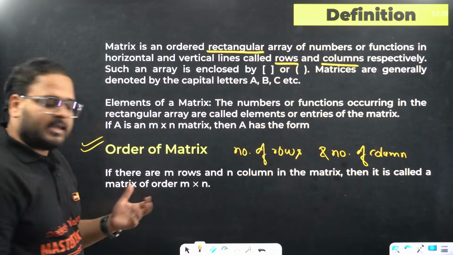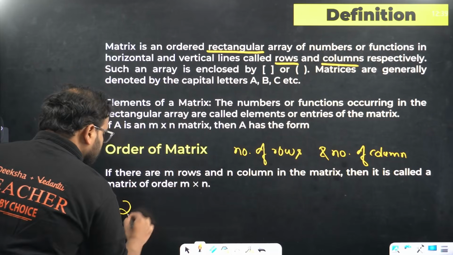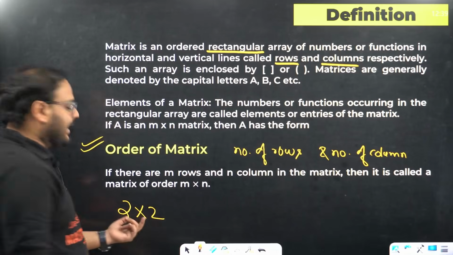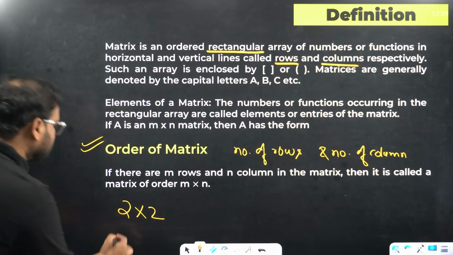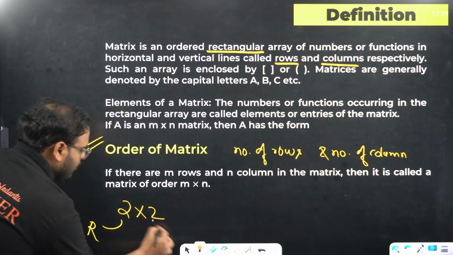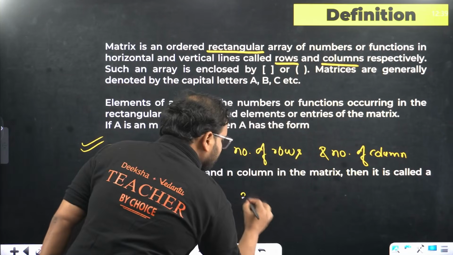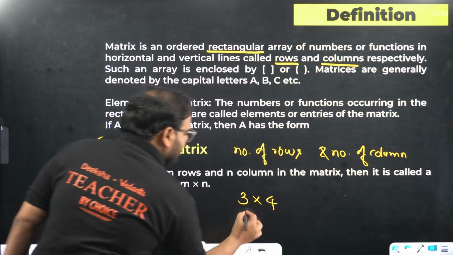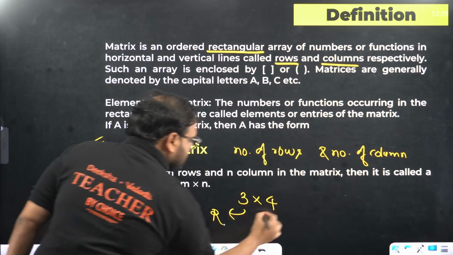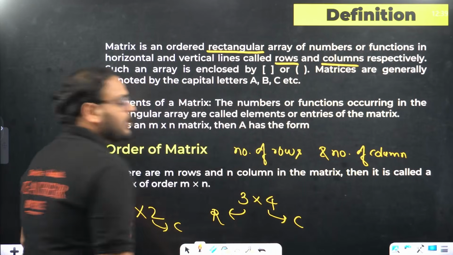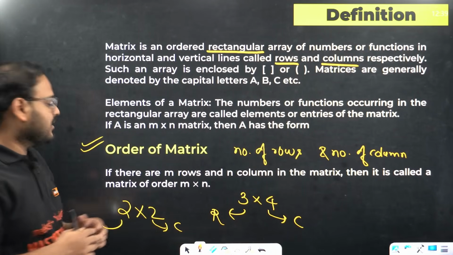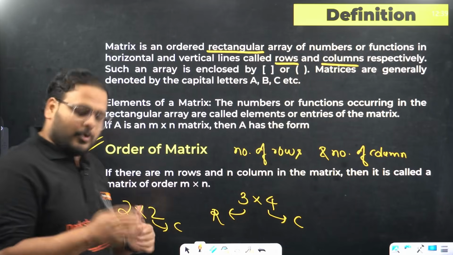Let's say a matrix has 2 rows and 2 columns. We write it like this, 2 cross 2. This represents rows and this represents columns. Of course, you all know that it's not difficult. So we can have different varieties also. We can have 3 cross 4, let's say. You can see here, this is for rows and this right one is for columns. So we can have 2 possibilities where the number of rows and columns are equal, not necessarily always 2.